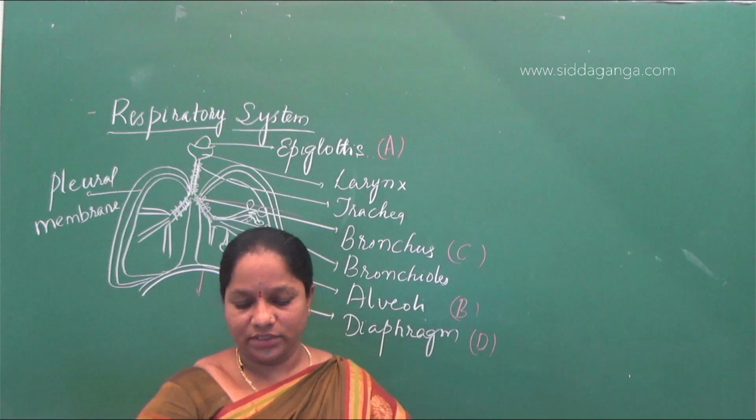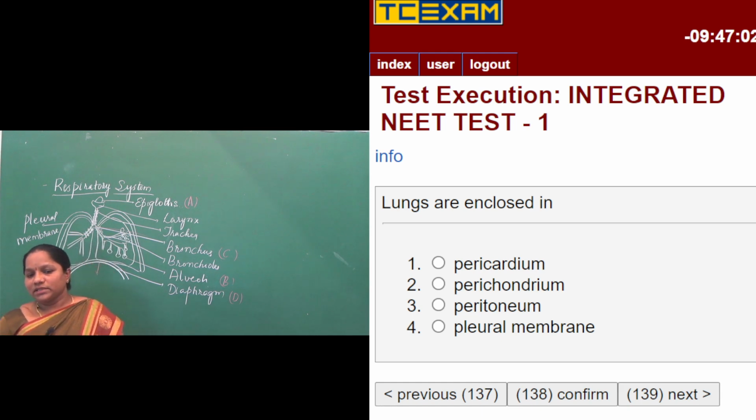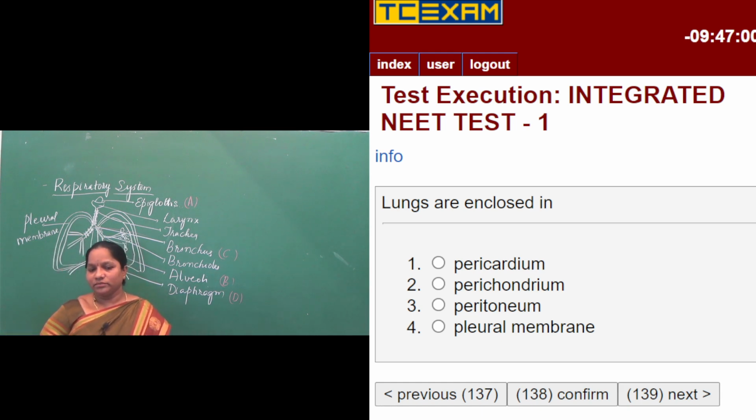So the next question is, lungs are enclosed in. The question is related to the respiratory system itself. Lungs are enclosed in. The first option is pericardium. Second is perichondrium. Third is peritoneum. Fourth is pleural membrane.